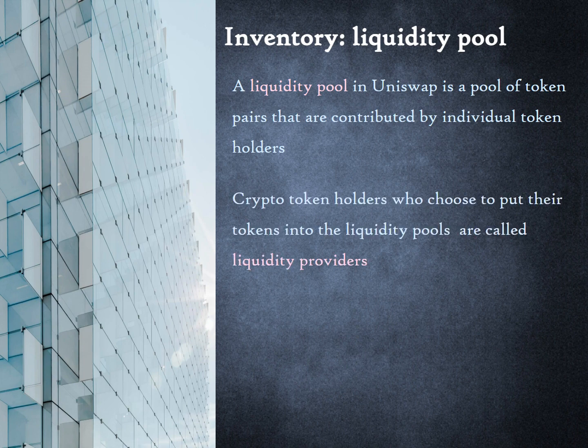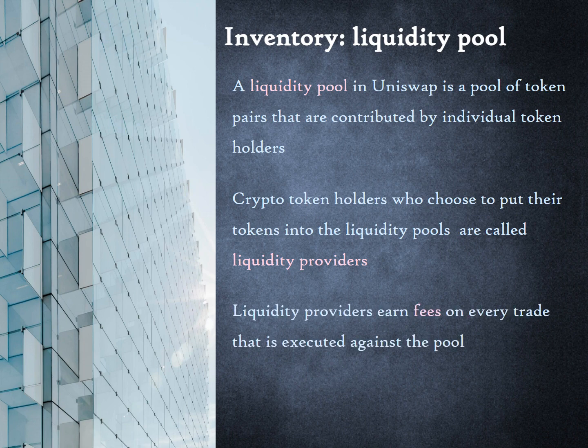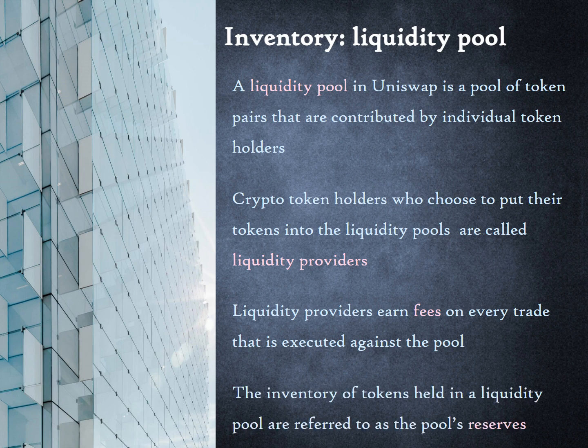Crypto token holders who choose to put their tokens into the liquidity pools are called liquidity providers. Liquidity providers earn fees on every trade that is executed against the pool. Imagine you held shares of Apple and contributed them to your brokerage firm. And every time somebody bought your Apple shares or sold them back to the brokerage firm, you got paid a fee. The inventory of tokens held in a liquidity pool are referred to as the pool's reserves.